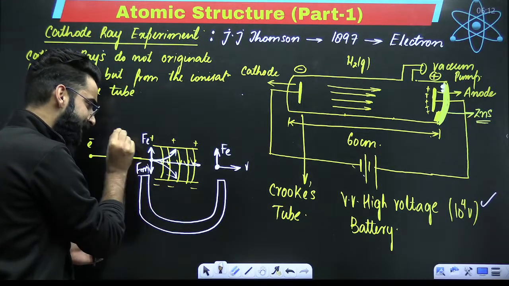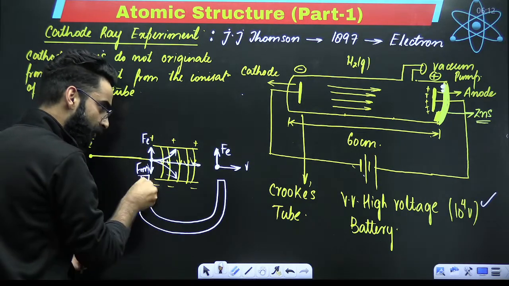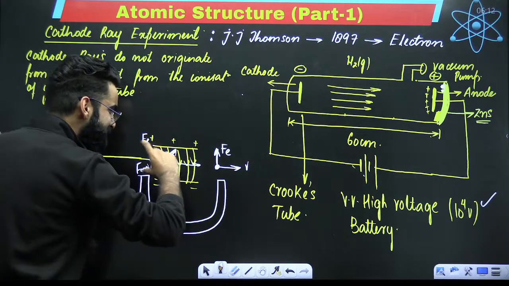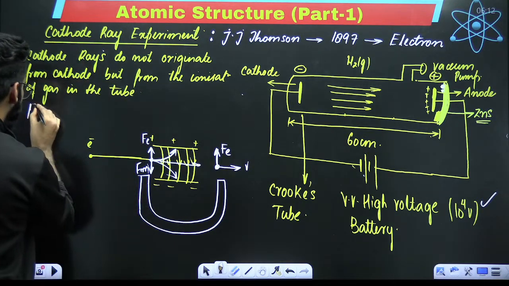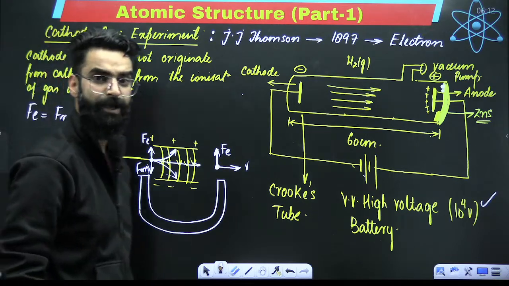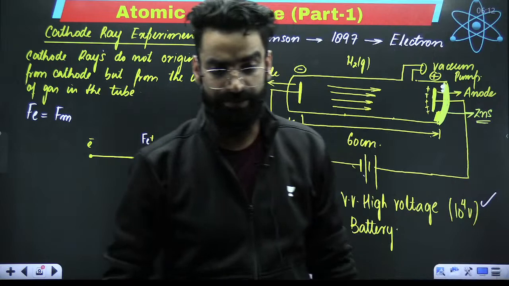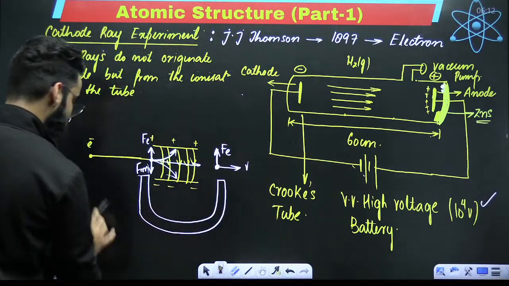When the electron reaches here, it is experiencing two forces. One is in the upward direction, one in the downward direction. One electrical force, one magnetic force. If you balance these two forces, if by chance the electrical force and magnetic force on the electron become equal, will the electron deviate? The electron will not deviate. The electron will not deviate at all, right?